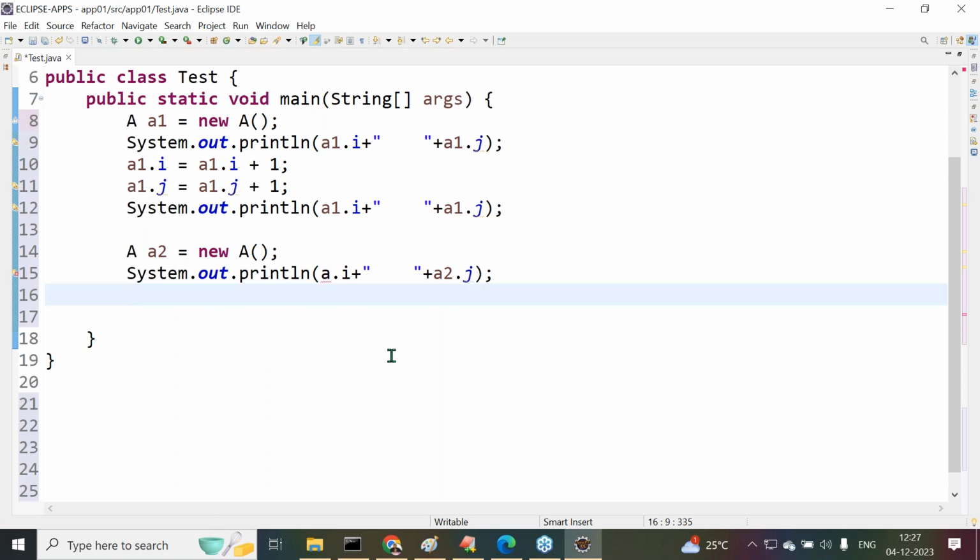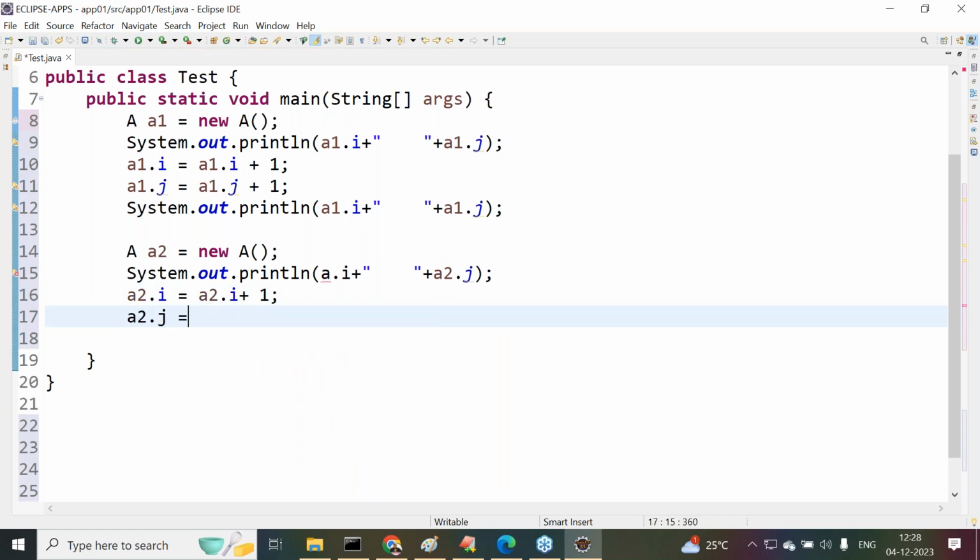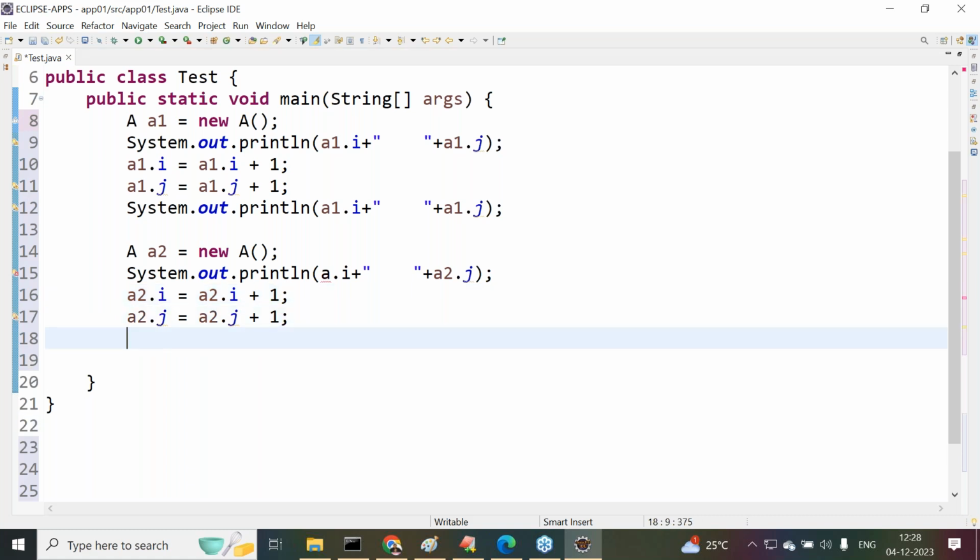After completion of this, what I'm trying to do now is a2.i is equal to a2.i plus 1, again a2.j is equal to a2.j plus 1. Here we are providing a2.i equal to a2.i plus 1, a2.j equal to a2.j plus 1. That means on the a2 object we are trying to perform modifications.